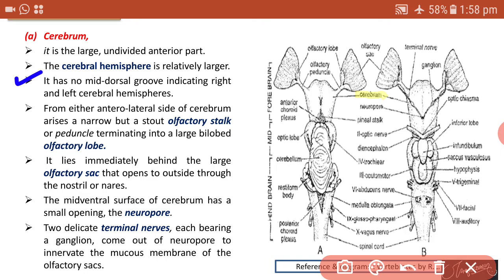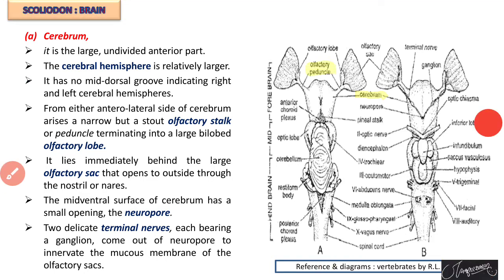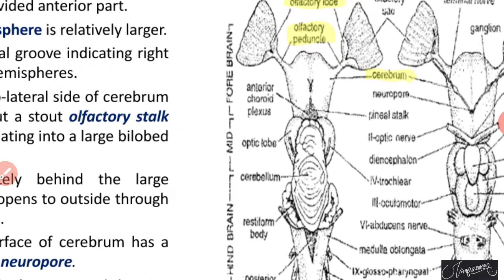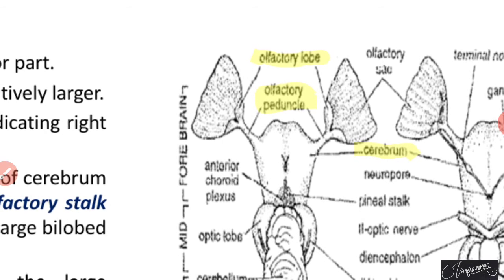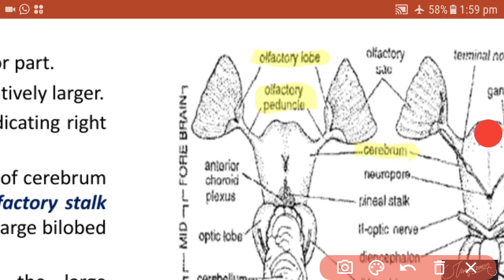From the anterolateral side of the cerebrum, a stalk arises, which is called the olfactory stalk. Here we can find the olfactory stalk. From the anteriormost part of the cerebrum, the stalk arises, also called the olfactory peduncle.